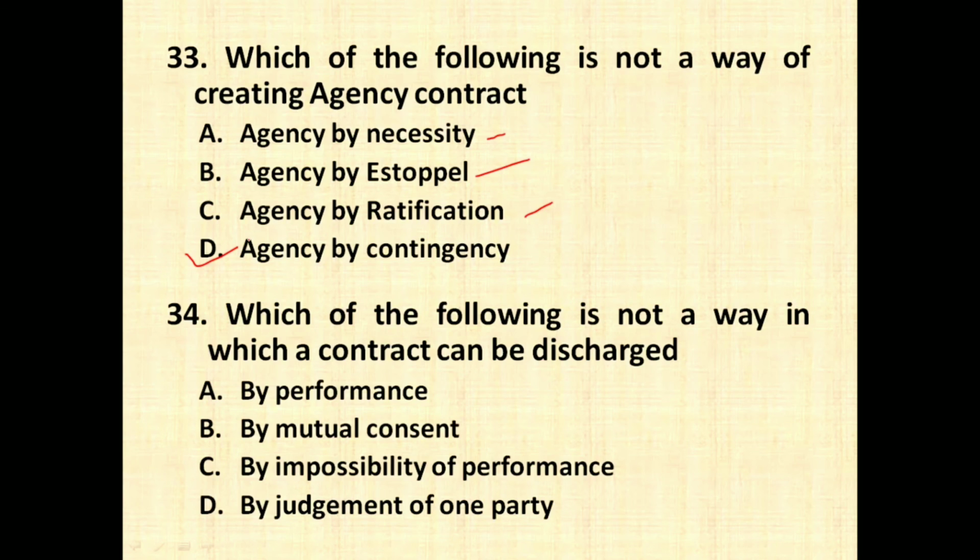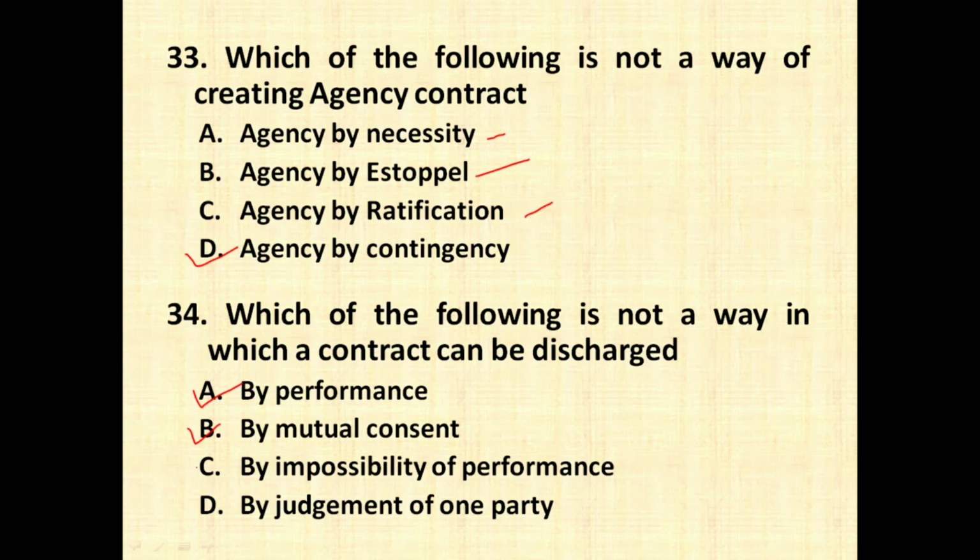Which of the following is not a way in which a contract can be discharged? So a contract can be discharged or terminated in many different ways. By performance, definitely, a contract can be discharged once both the parties fulfill their obligations, then the contract is going to be discharged. By mutual consent, this is also a way in which a contract can be discharged. Mutual consent is nothing but when both the parties mutually agree to terminate or discharge the contract.